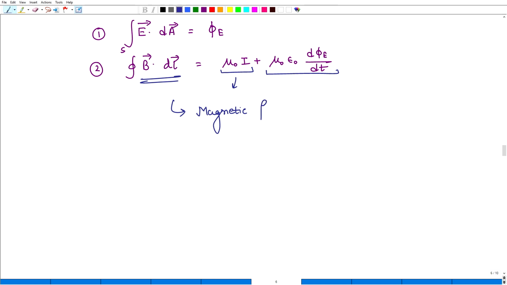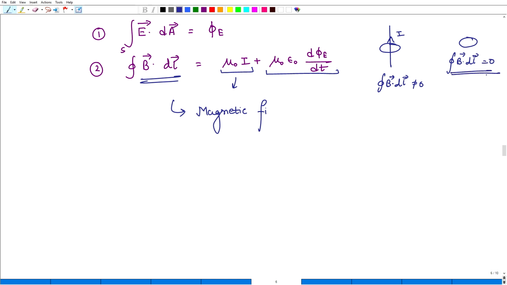Now here B dot dl is non-zero. If we take any loop with no current carrying wire enclosed by that loop, then obviously B dot dl will be 0.